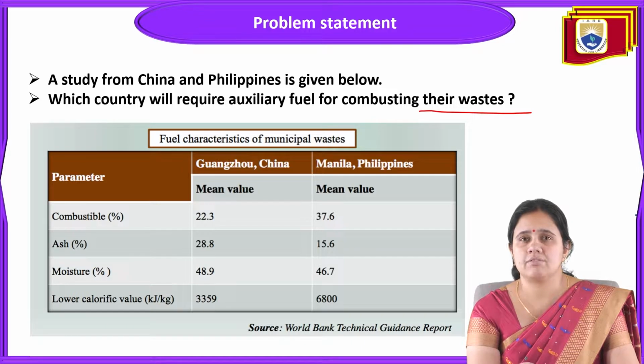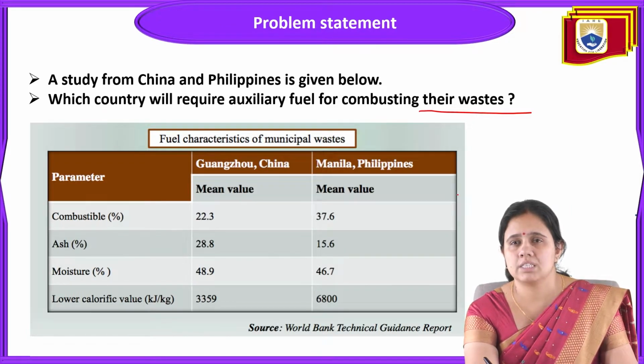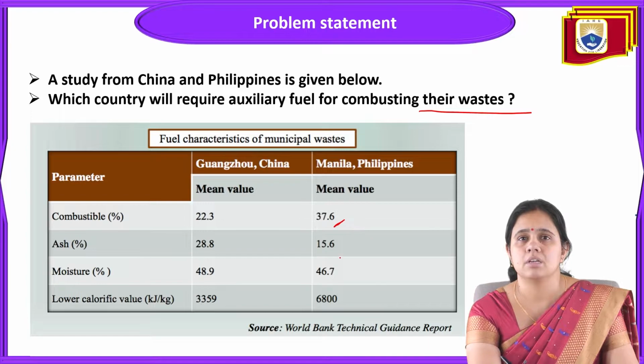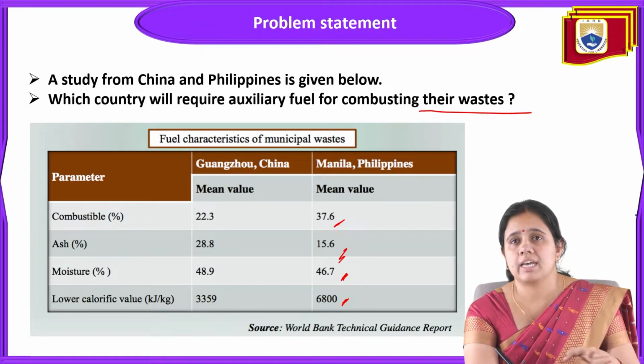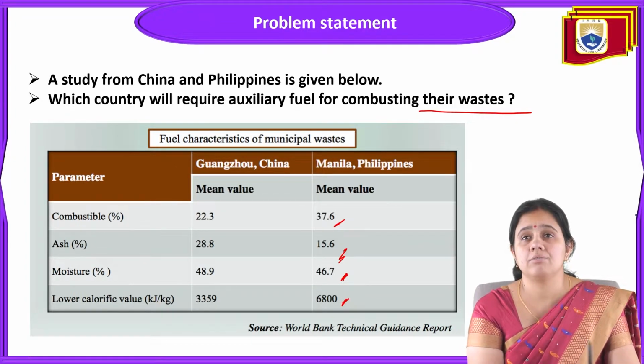First of all, the China values are 22.3, 28.8, and moisture is 48.9. When we see the values for Philippines solid waste, the combustible percentage is 37%, ash is 15%, moisture is 46%, and the lower calorific value is 6800 kilojoules per kg. So these are the characteristics of the municipal waste. We have to find out for the burning of which country's waste no auxiliary fuel will be required.